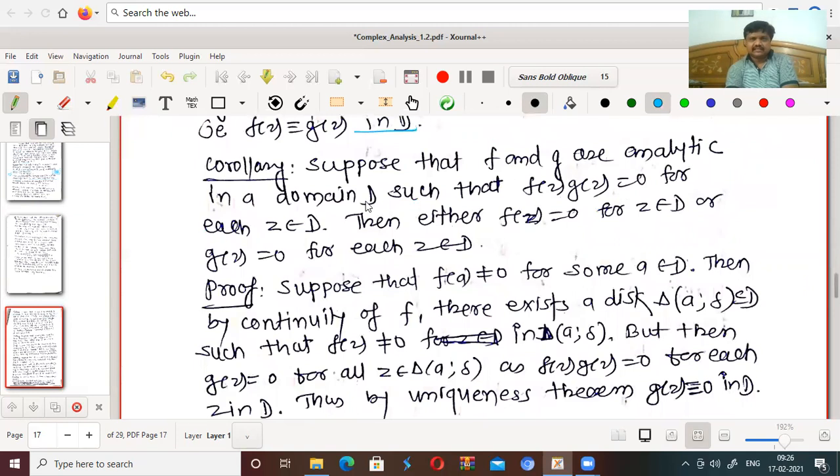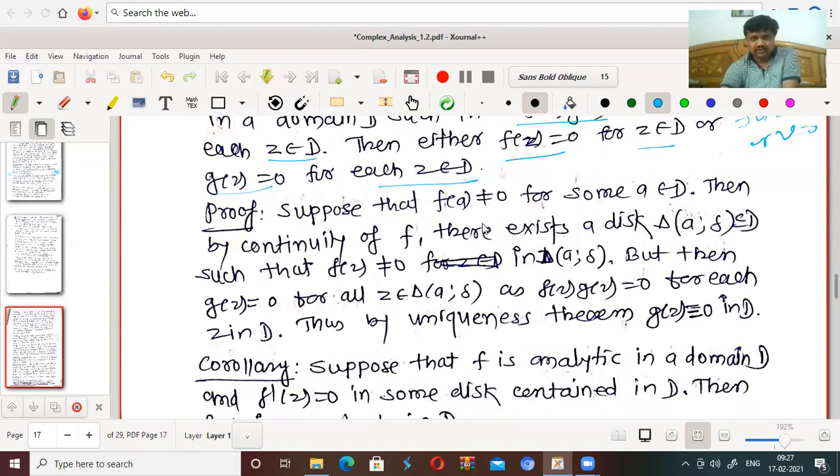Again, one more result, which is very simple. Suppose that f and g are analytic in domain D such that f(z) times g(z) equals 0 for each z in D. Then either f(z) is 0 for z in D or g(z) equals 0 for z in D. So what we are saying is, u times v equal to 0 implies either u is 0 or v is 0. One of them should be 0. It is very simple.